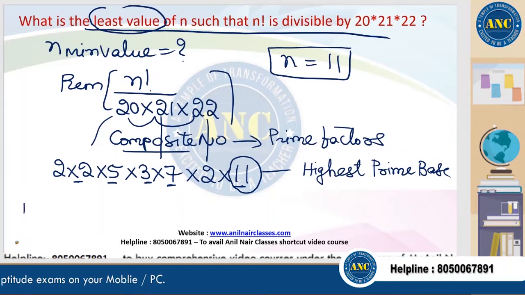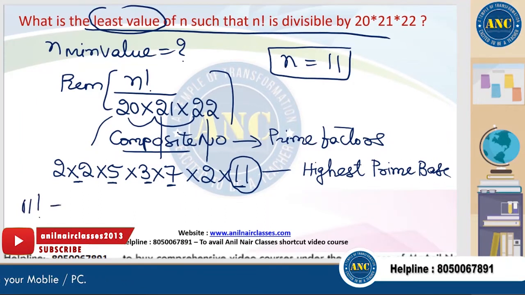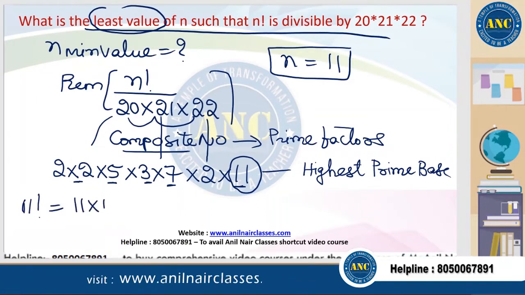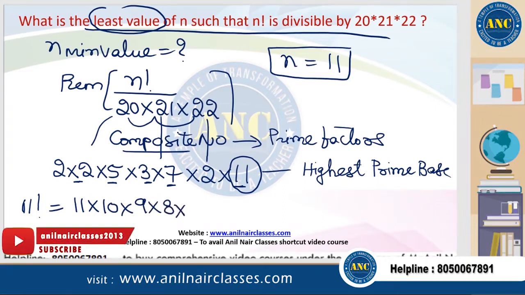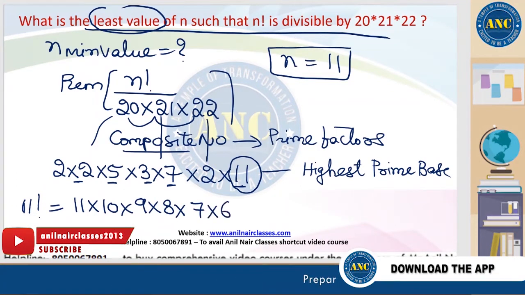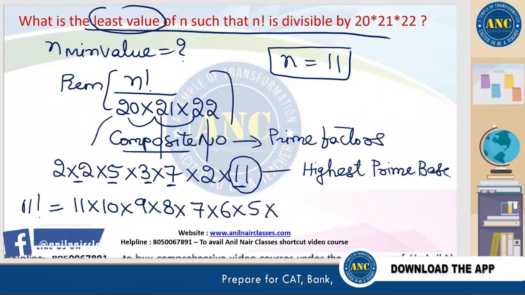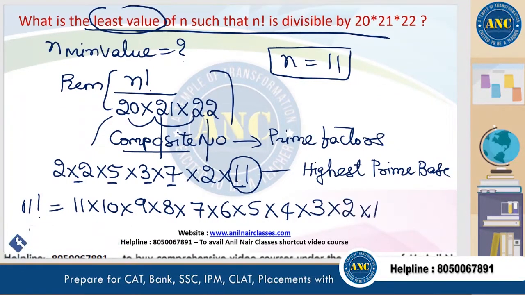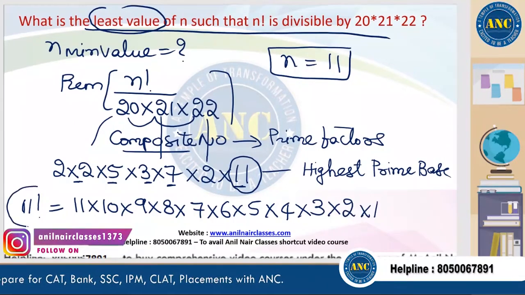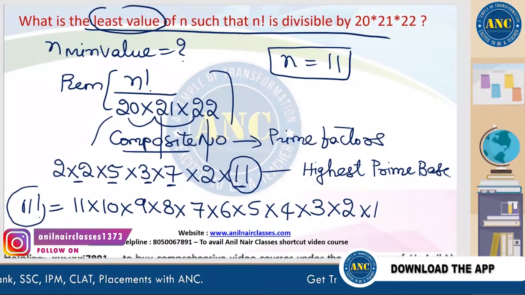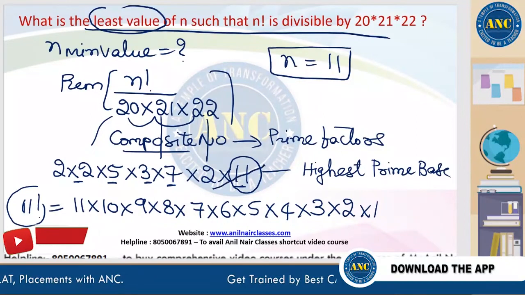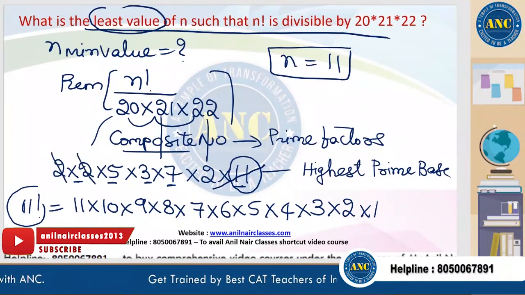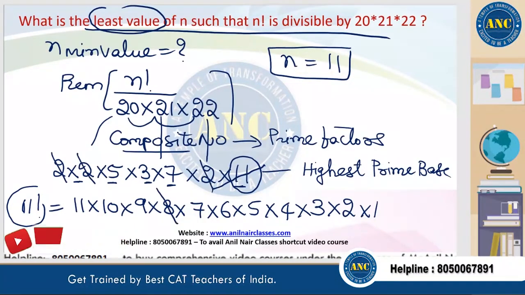We can check it out. What is 11 factorial? 11 factorial is nothing but 11 into 10 into 9 into 8 into 7 into 6 into 5 into 4 into 3 into 2 into 1. It is divisible by 11. 2 into 2 into 2, it is divisible by 8.